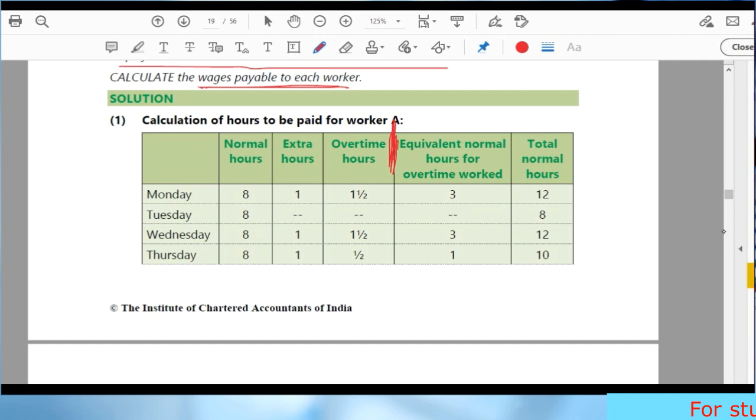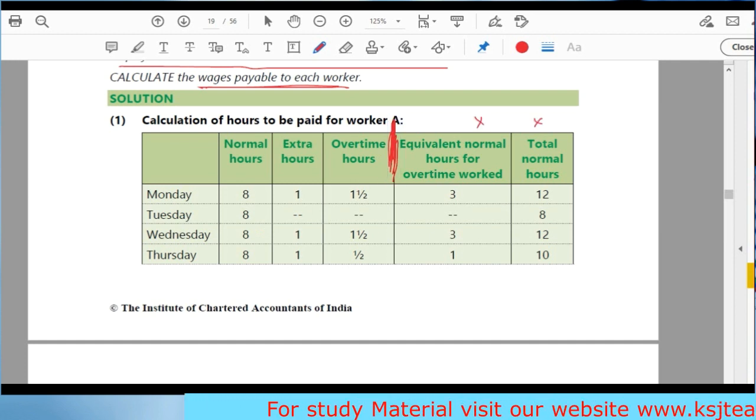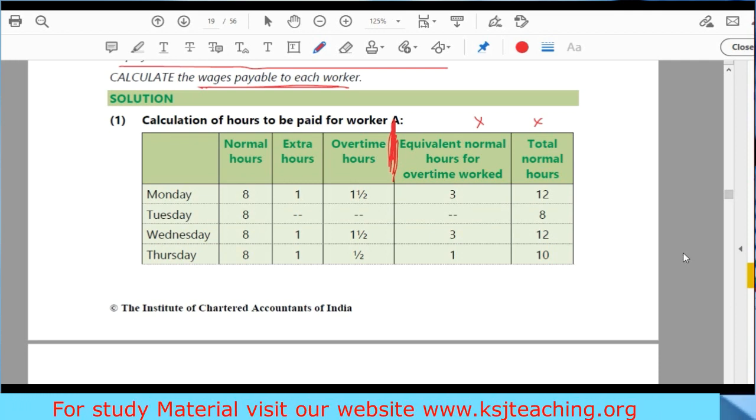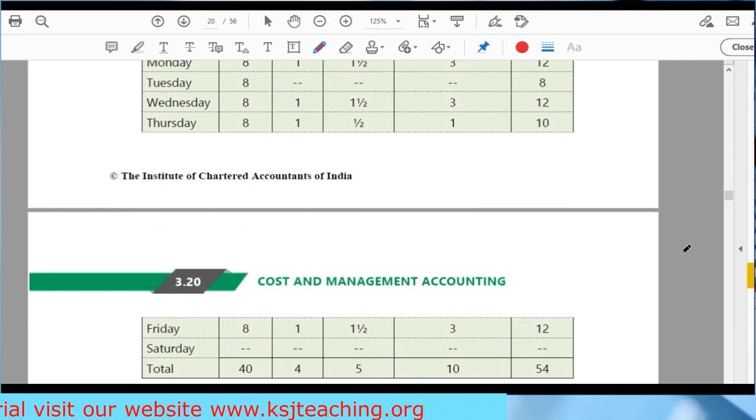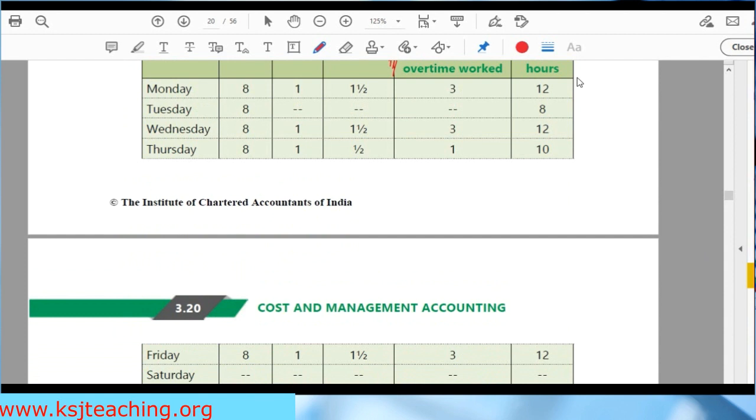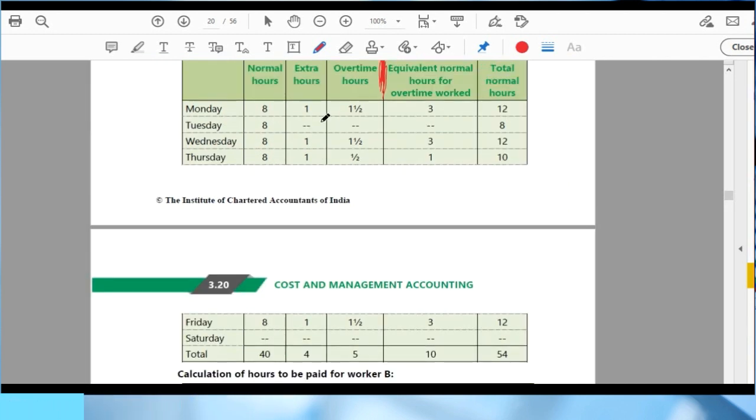Forget about these two columns, I'll explain them later on. First three columns we'll focus on. They have written Monday, Tuesday, Wednesday, Thursday, Friday and Saturday. That's fine.